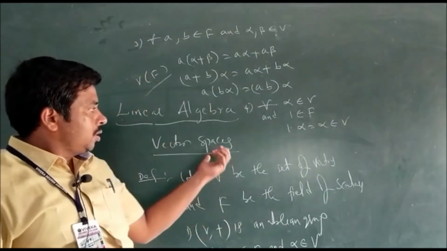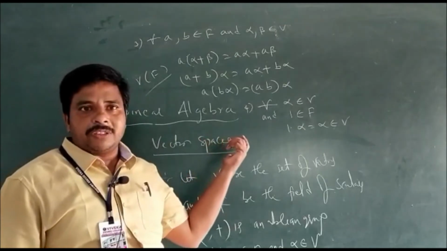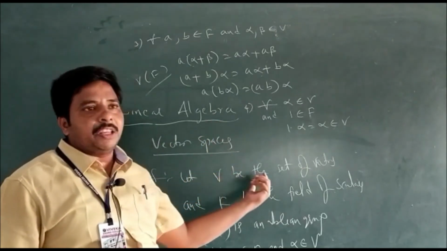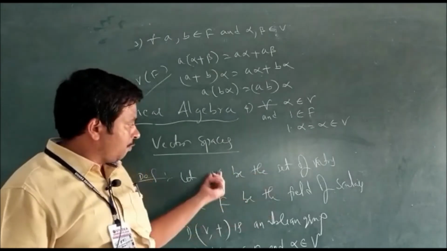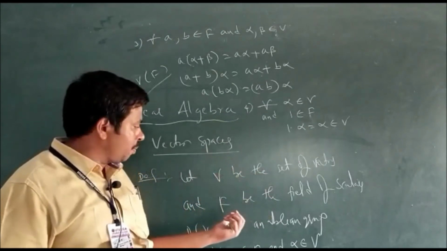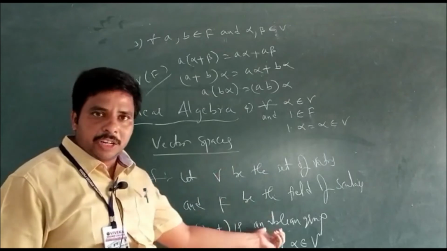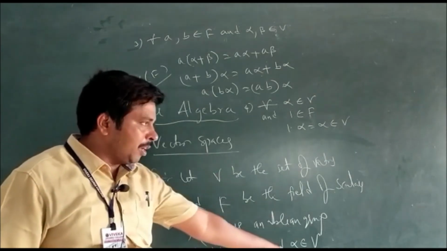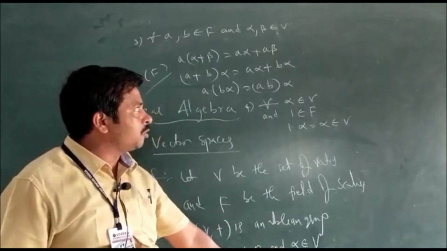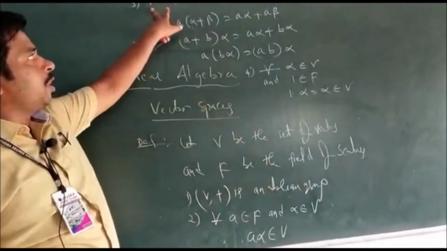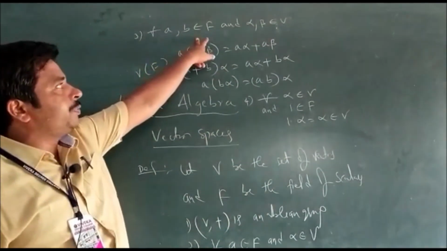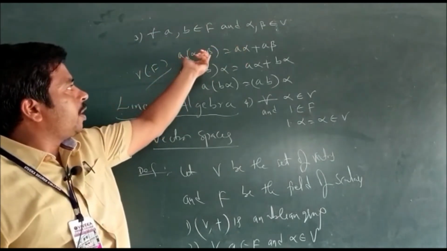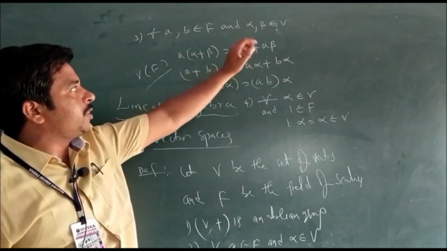So, the definition of vector space is that V be the set of vectors and F be the field of scalars. If V satisfies the following properties, first one is V plus is an abelian group. For all A belongs to F and alpha belongs to V, A alpha belongs to V. The third point is, for all A, B belongs to F and alpha, beta belongs to V, A into alpha plus beta is equal to A alpha plus A beta.